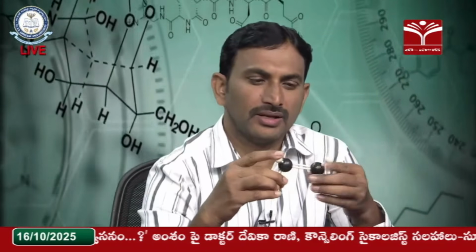In this alkene you can see four hydrogens: on the C1 carbon two hydrogens, on the C2 carbon two hydrogens. So a total of four hydrogens are attached to this olefin. Now these two hydrogens are the same and these two hydrogens are the same. So these two hydrogens are said to be homotopic, and these two are also said to be homotopic pairs.